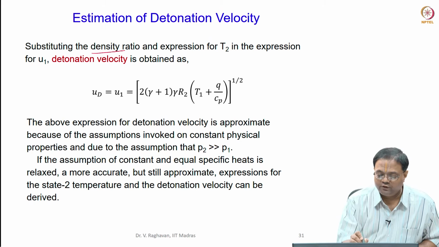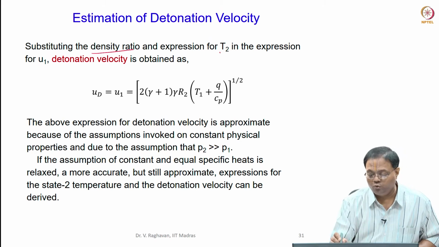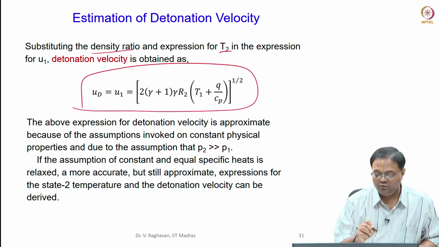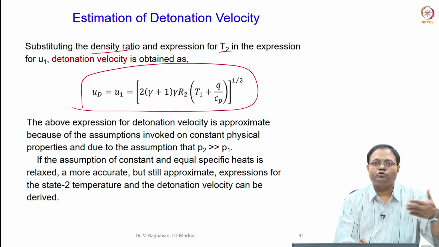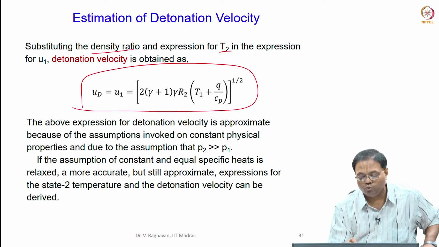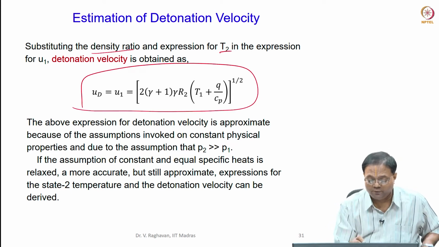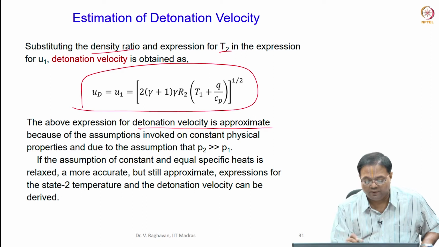So, now you use this density ratio rho 2 by rho 1 and T2 and get the velocity for detonation, that is all. So, detonation velocity is nothing but the approaching velocity u1 equal to [2(gamma+1) gamma R2 times (T1 plus Q by Cp)] whole power half. Okay, now the above expression for detonation velocity is very approximate.